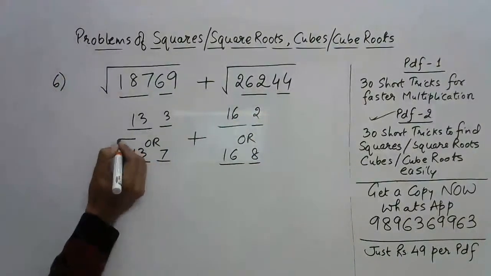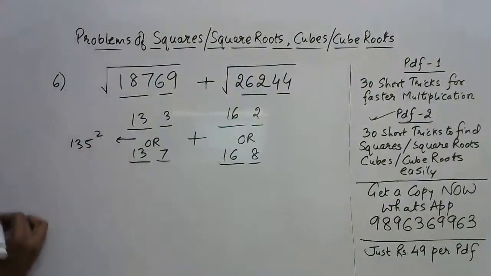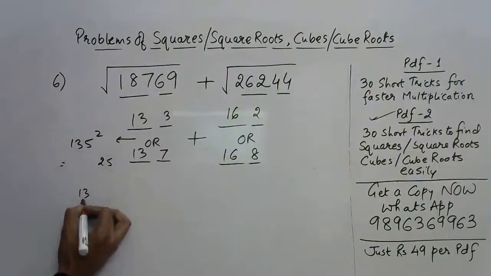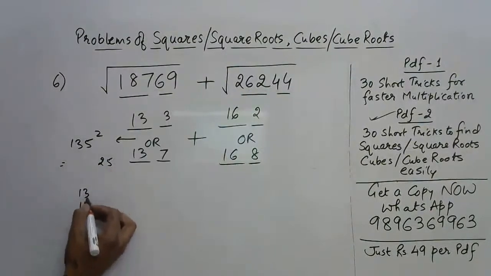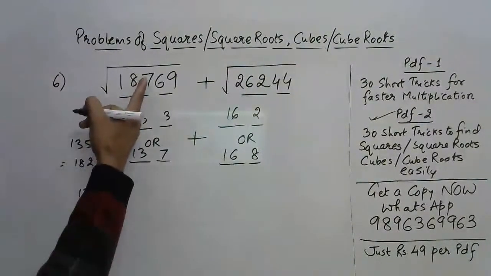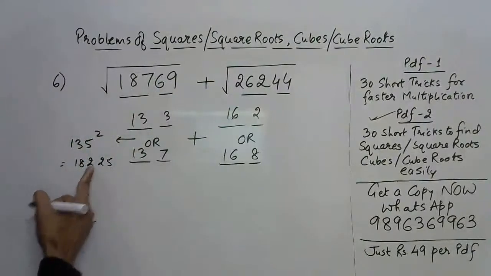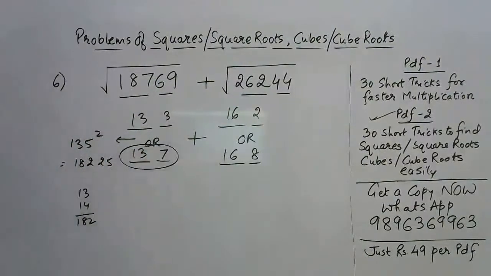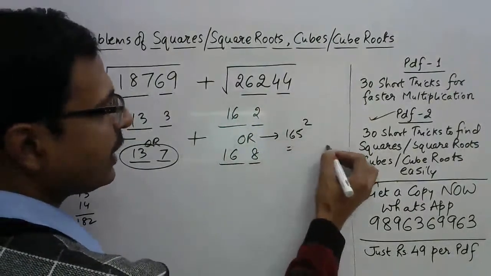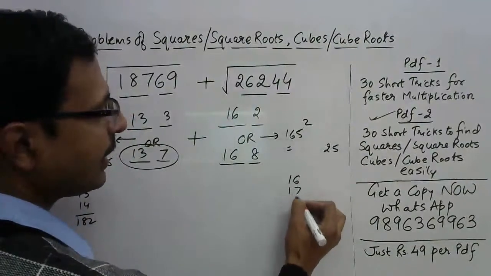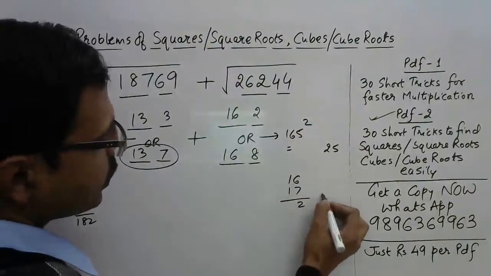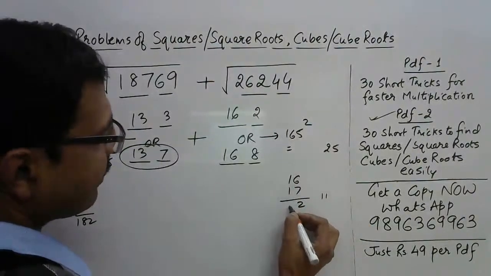Now the intermediate number 135 square. So what is 135 square? Obviously it will end with 25, and you just need to multiply 13 by its successor 14. So 14 into 3 is 42, so 182. So 18225. My number 18769 is greater than this. So my answer is also greater one. So 137. And here we have the intermediate number 165 square. So it will end with 25 obviously, and 16 will be multiplied by 17, right? So 17 into 6, 102, so 10, and 17 into 1, 17 plus 10, 27.